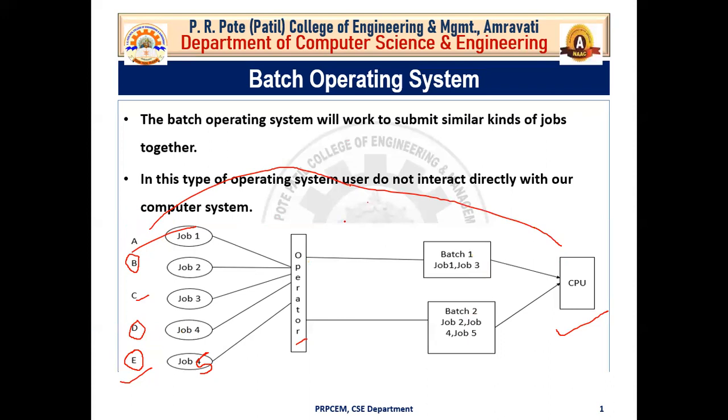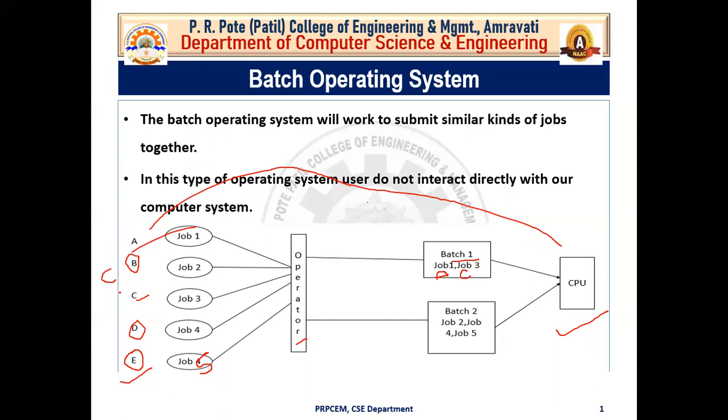Understood. Now another real life example is that user A and user C want to run a C program. It means that user A and user C have the same requirement. For that, the operator creates batch 1, that is job 1 for user A and job 3 for user C.